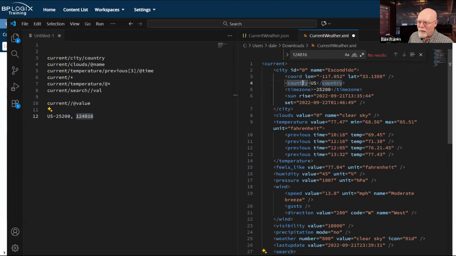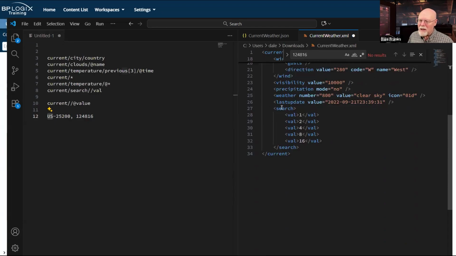They have actual values. The country has its own node. It is called US, and it gets returned to me. The time zone has its own node, time zone, and it contains this value. It gets returned to me. Search is its own node. I have these value subnodes, and they're all part of the search node. They all have the same name.